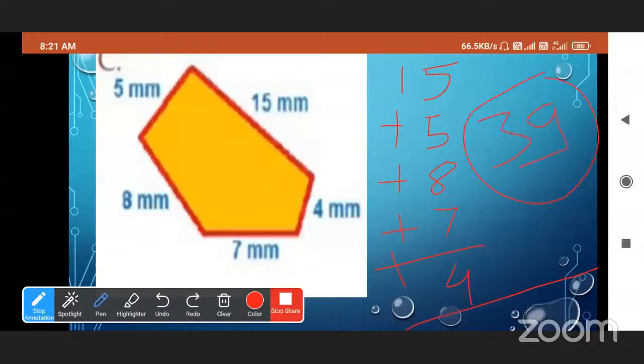The answer is 39 millimeter. Very good, 39 millimeter is the right answer.